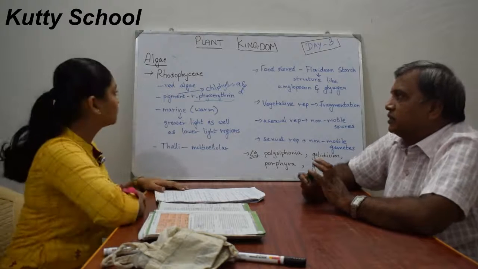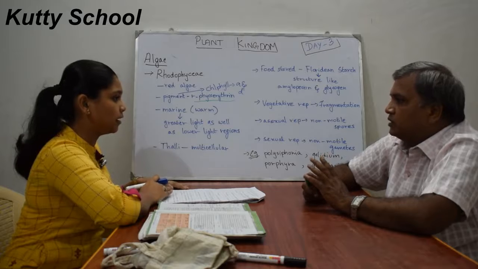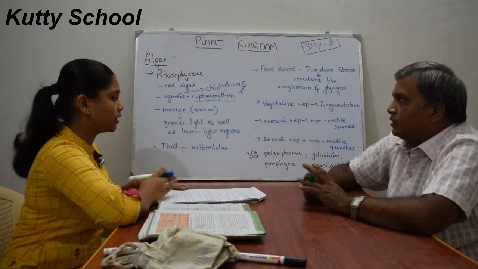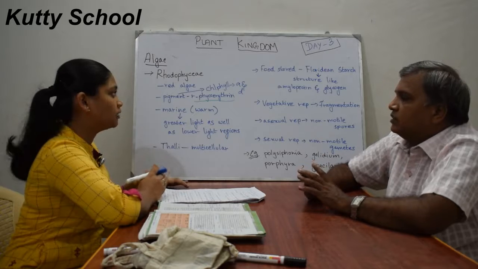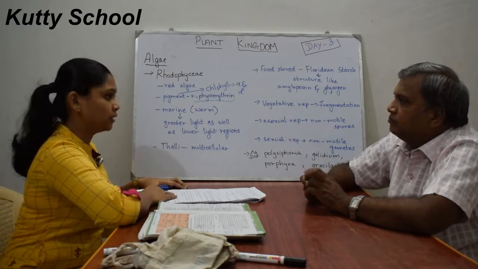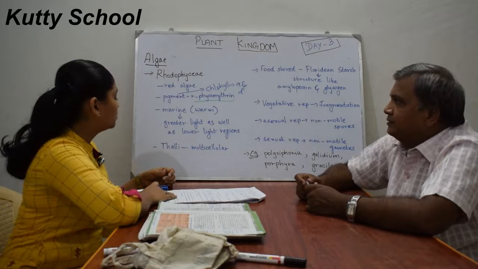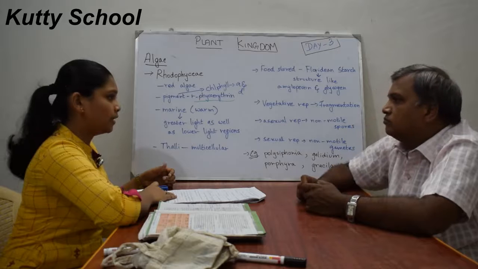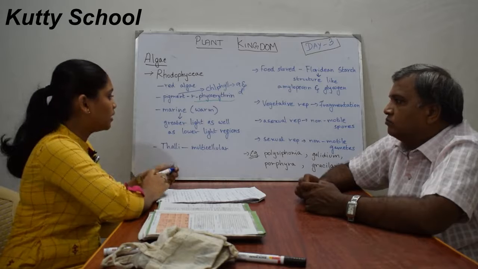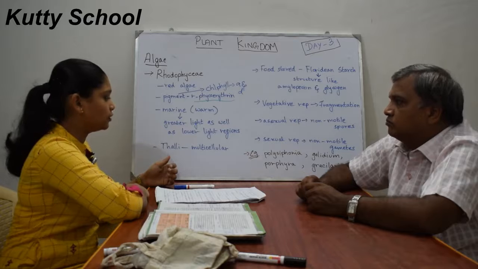The first type of algae has chlorophyll A and B. The second type has chlorophyll A and C, xanthophylls, carotenoids, and fucoxanthin. Rhodophyceae have chlorophyll A and D and R-phycoerythrin, which is responsible for the red color. These are marine algae, and most forms are found in warm regions. They can live in greater light regions as well as lower light regions.